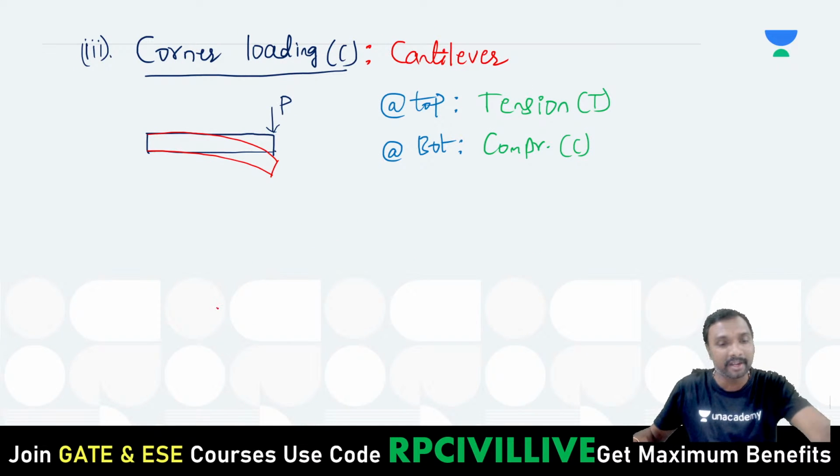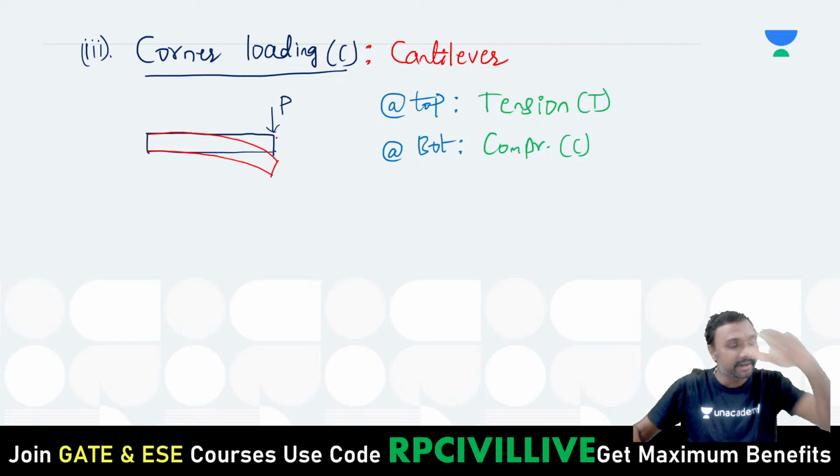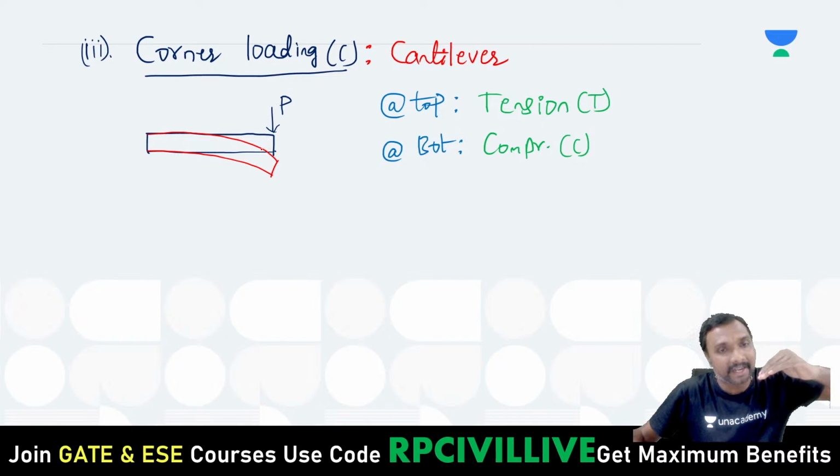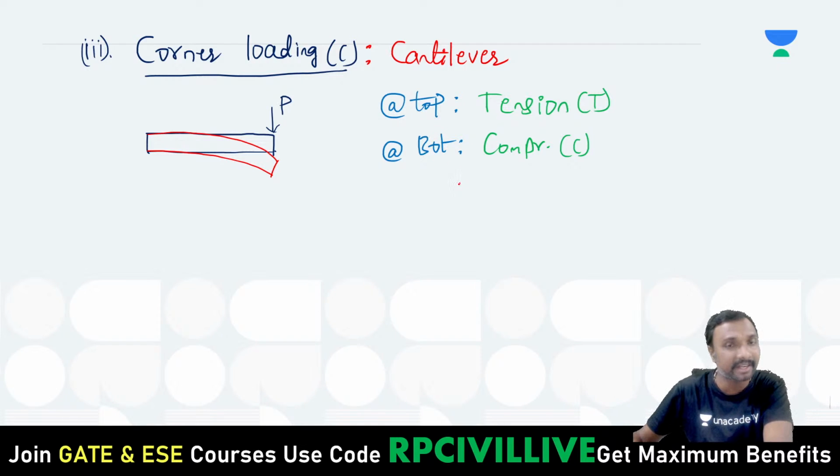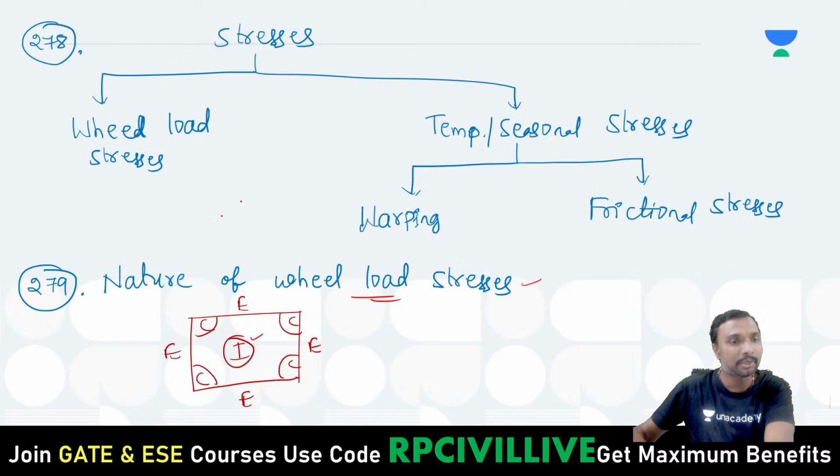And whenever it is a corner loading, when the wheel load is acting at the corner, it is bending like a cantilever beam. Whenever it is bending like a cantilever beam, you have top tension and bottom compression, exactly reverse to that of the first two. Okay, 279.